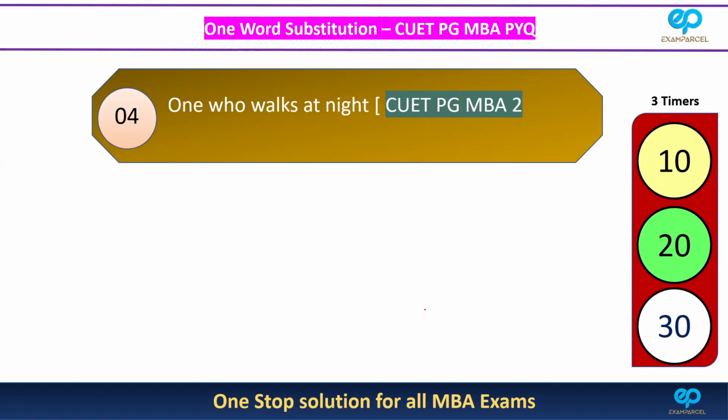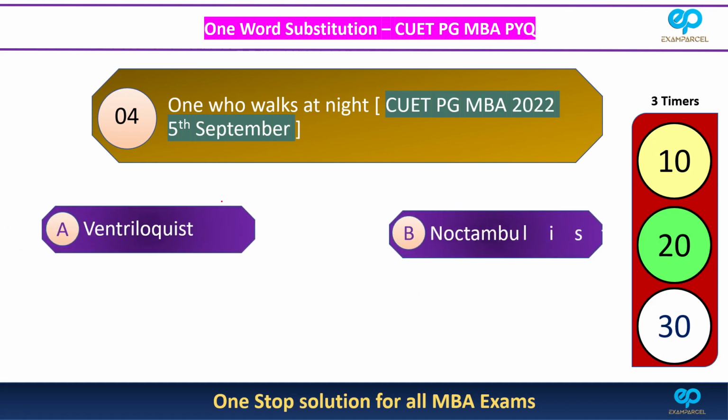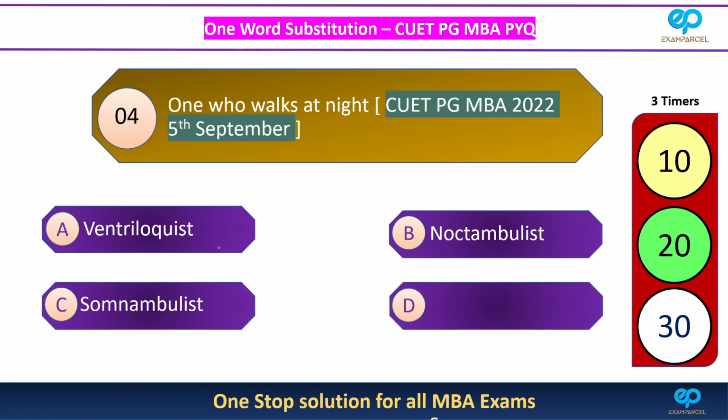This is the fourth question. One who walks at night. CUET PG MBA 2022, 5th September paper. The options are ventriloquist, noctambulist, somnambulist, somniloquist. These words are tough, so let us give more time on this one.